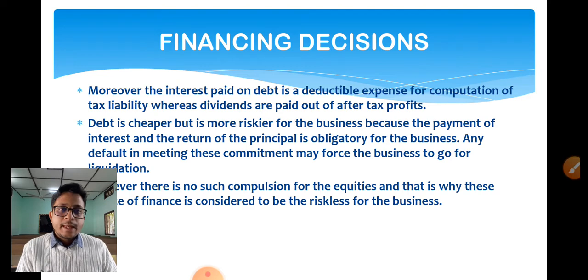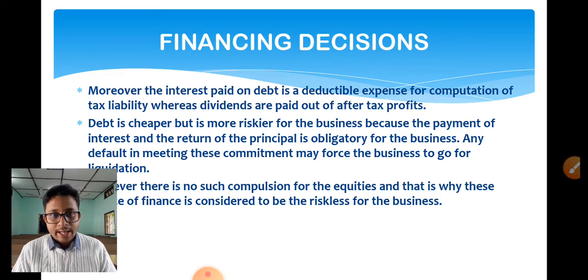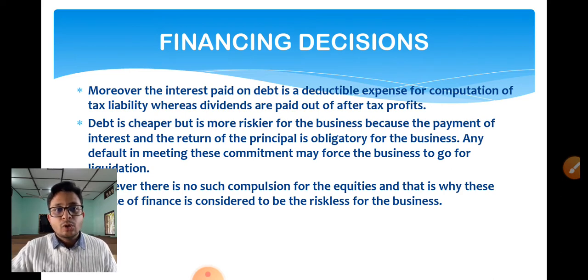Next, you see, in your financing decision, the interest paid on debt is a deductible expense for computation of tax liability. Now, whenever a company makes profit, it is necessary to pay tax to the government. In the case of debt financing, first you need to pay interest on debt. After you have paid interest on debt from your total income, your total income gets decreased. Then on that total income, a percentage will be paid in the form of tax, right?